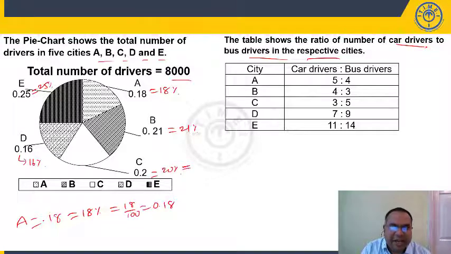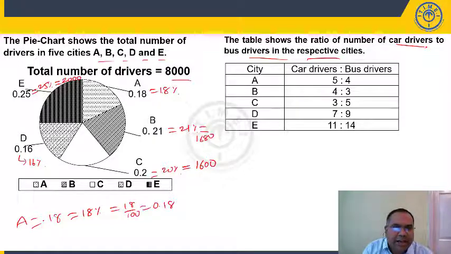20% is easy to calculate, 1600. C, 25% is 1/4. 1/4 of 8,000 is 2,000. E value, this is 21%. 20% is 1600. What is 1%? 1% you have to put a point after 2, it is 80. So 1600 plus 80, it is 1680.